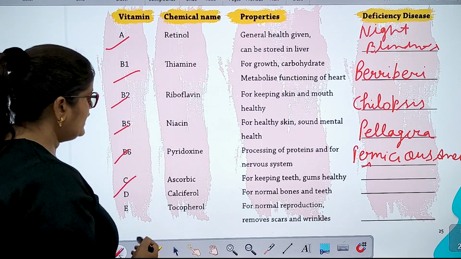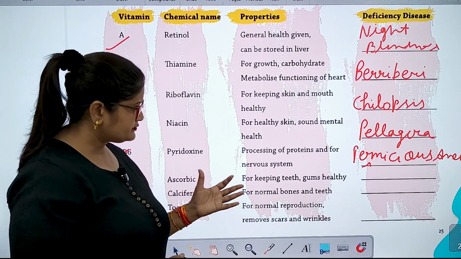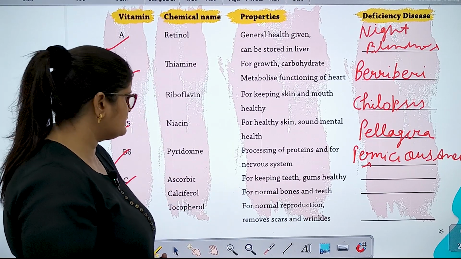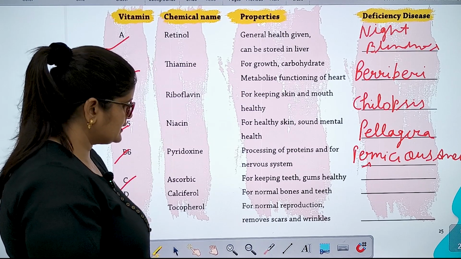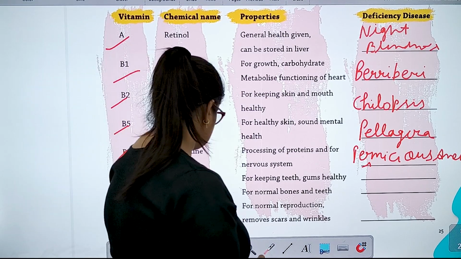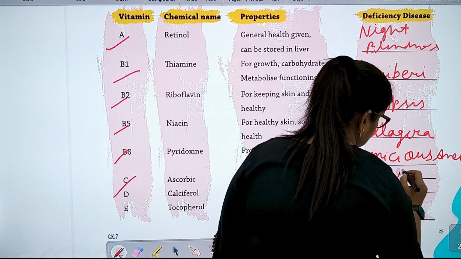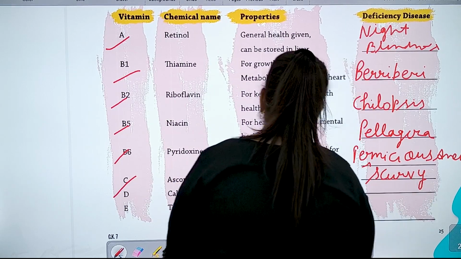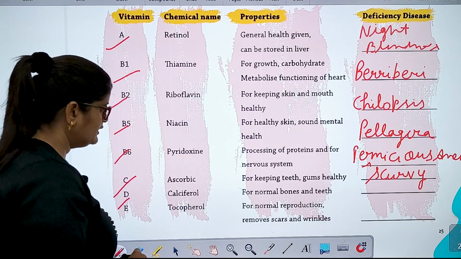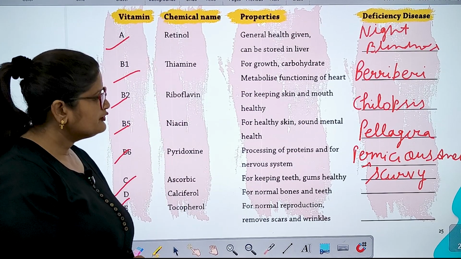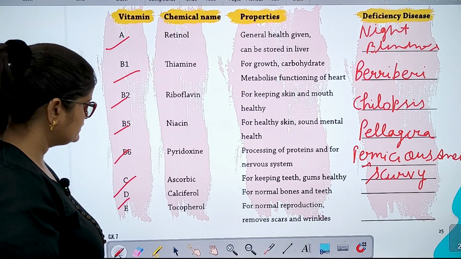C. Ascorbic acid for keeping teeth and gums healthy. Vitamin C. Scurvy. D. Calciferol for normal bones and teeth.